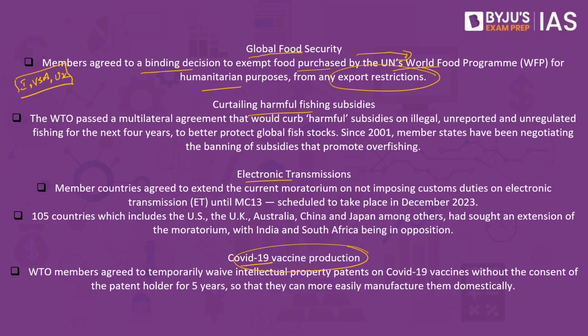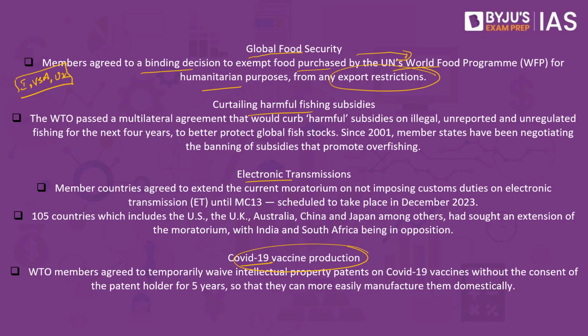So if it is being sent as part of this program, and if this crop is collected and used for the welfare purposes, humanitarian purposes elsewhere, then there will be no restriction imposed in that country. However, in case they have a domestic purpose, in case it is to do with the food security at their home, then they would be able to impose reasonable restrictions for the export.